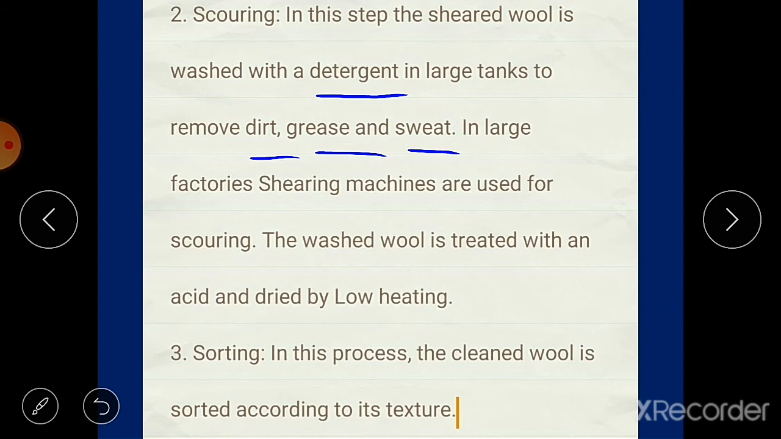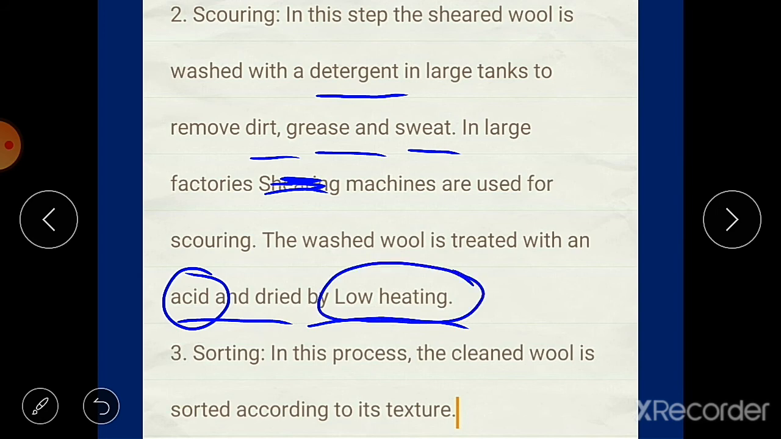So in large factories, machines are used for scouring. Not shearing machines, sorry, only machines are used for scouring. The washed wool is treated with an acid and then dried by low heating. When the wool is washed, it is treated with an acid, and then it is dried with low heating. Low heating means it is dried at a low temperature.